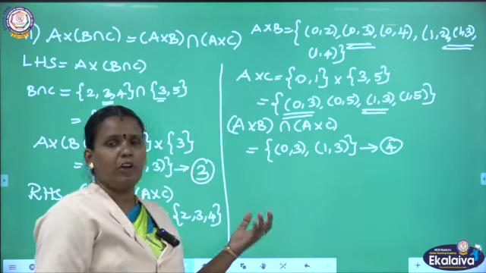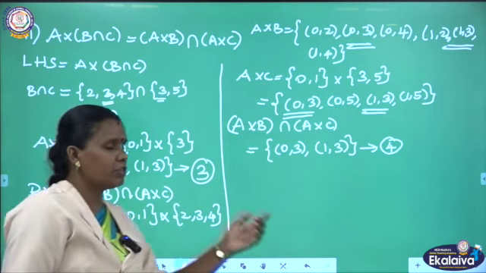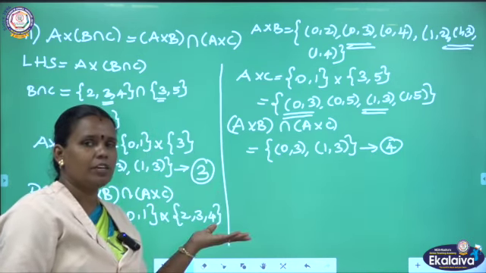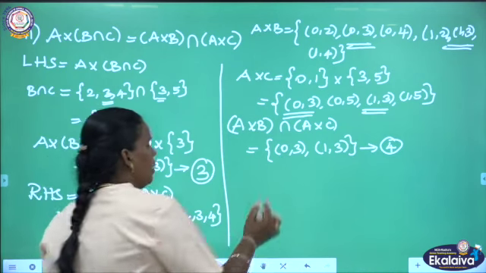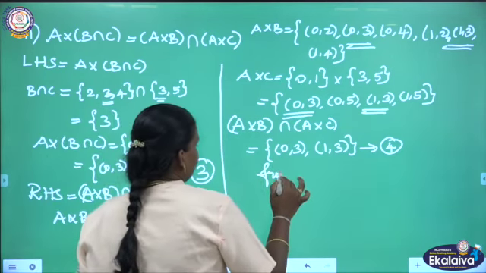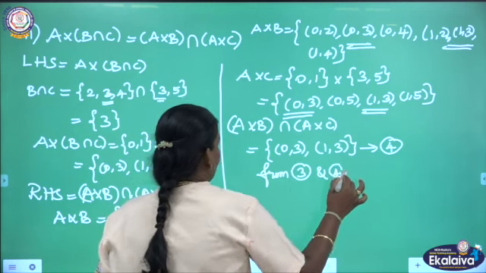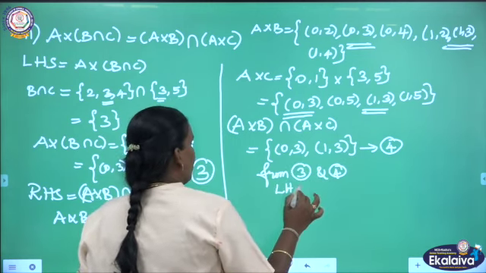When we observe the third equation and the fourth equation, we get that the sets of ordered pairs are equal. So, you can mention here that from 3 and 4, LHS equals RHS.